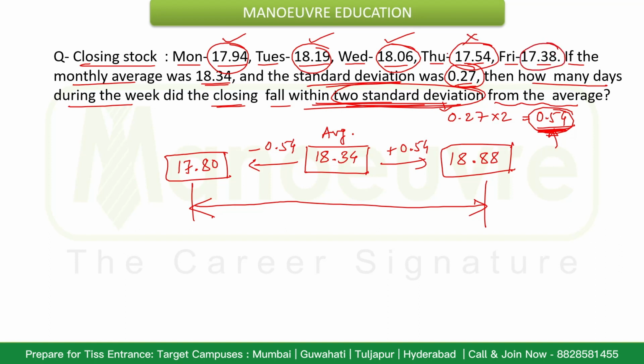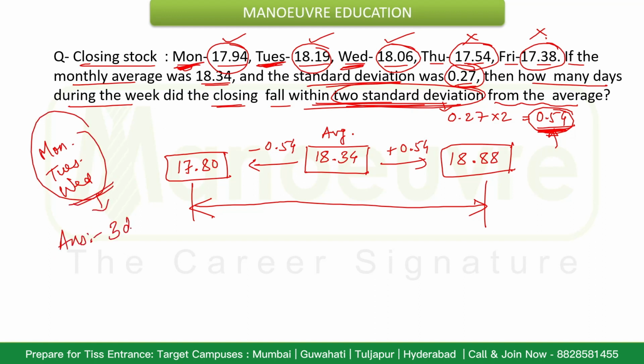And this value is also less than 17.8, so this will also not fall. So we have Monday, Tuesday and Wednesday. Our answer will be 3 days.